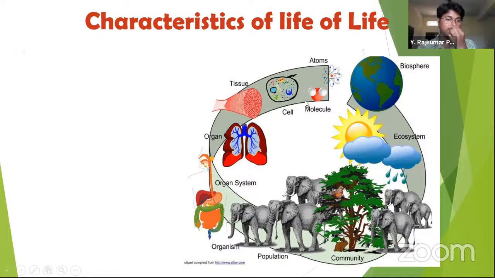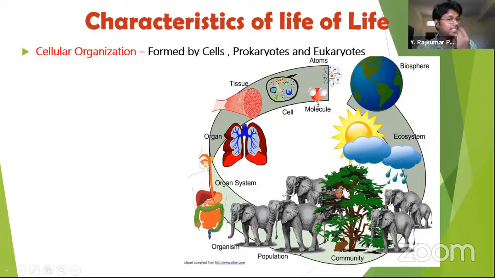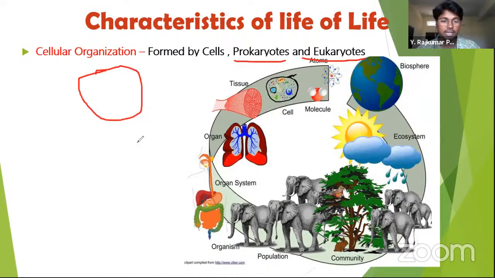See the characteristics of life. Basically all living creatures are made up of cells, and these cells are of two types. They are prokaryotes and eukaryotes. On the slide you can see prokaryotes and eukaryotes. What is meant by prokaryote and eukaryote? Let me tell you, suppose this is one kind of cell and this is another kind of cell.